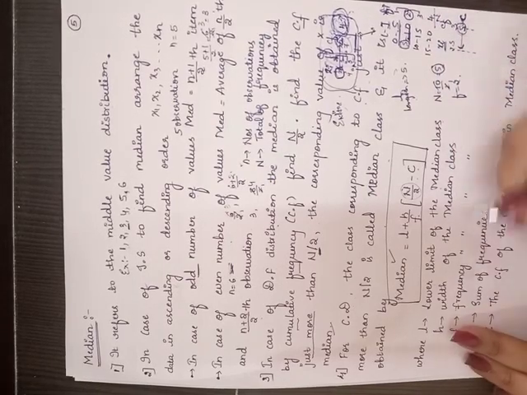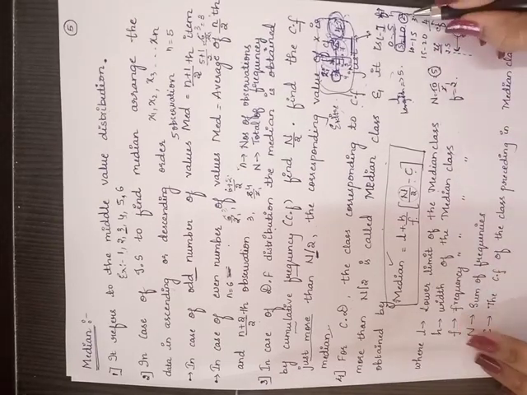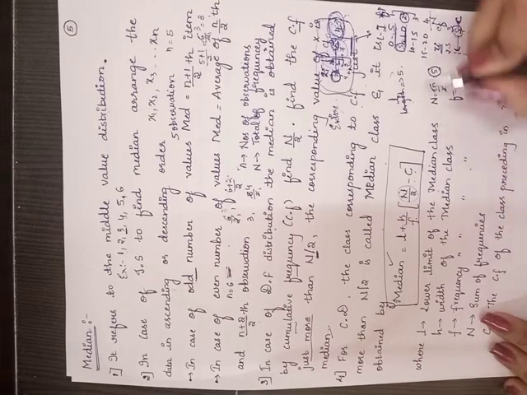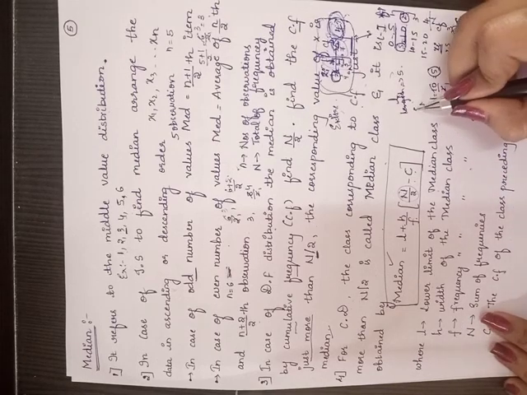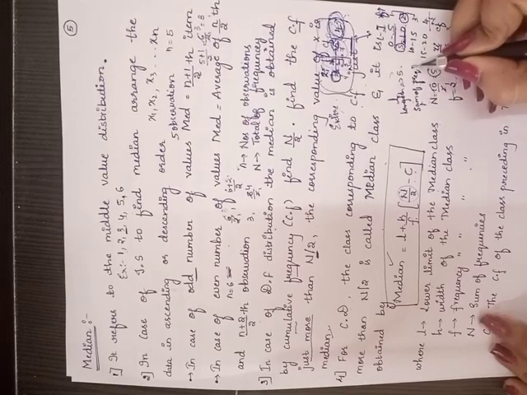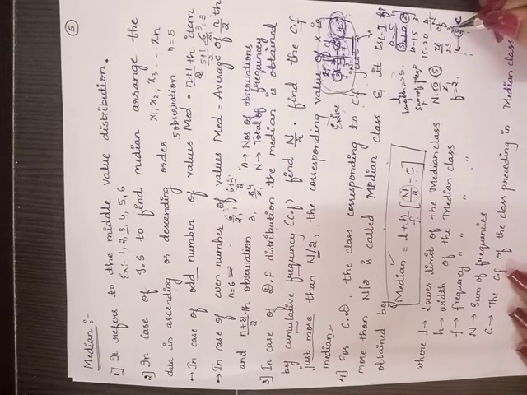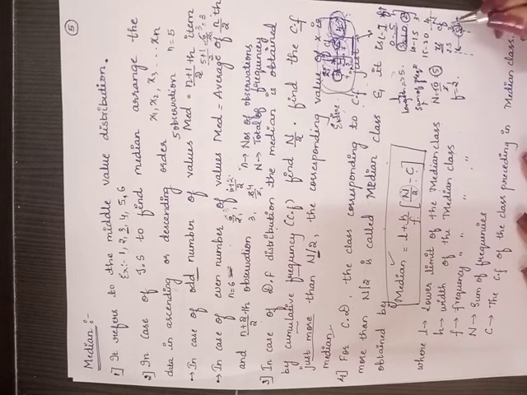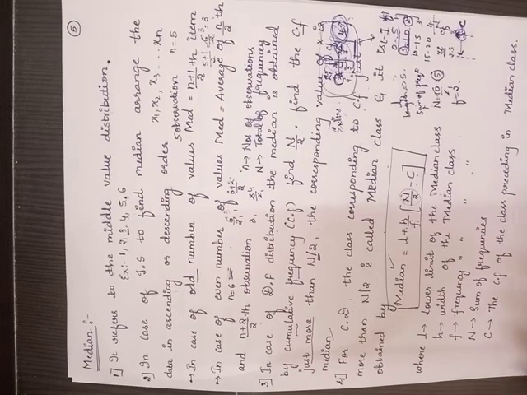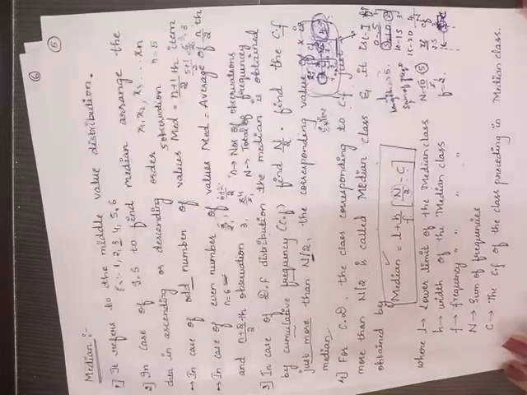Okay. Next, width of the median class. So the same width which you are going to find out. Next, the frequency of the same median class, and N is nothing but the sum of frequencies. Sum of frequencies. Fine. And the next one, the cumulative frequency of the class preceding the median class. The preceding one you are going to consider here. Is it clear? Hope you have understood here.